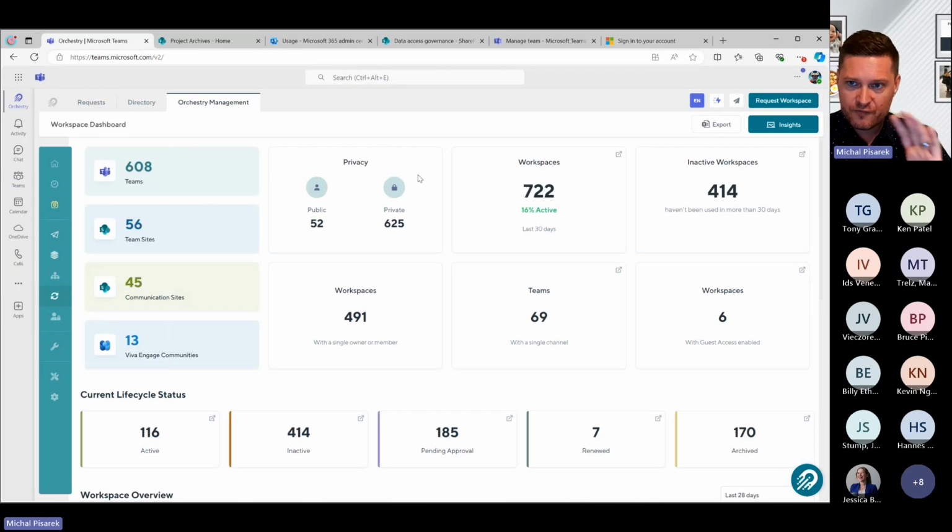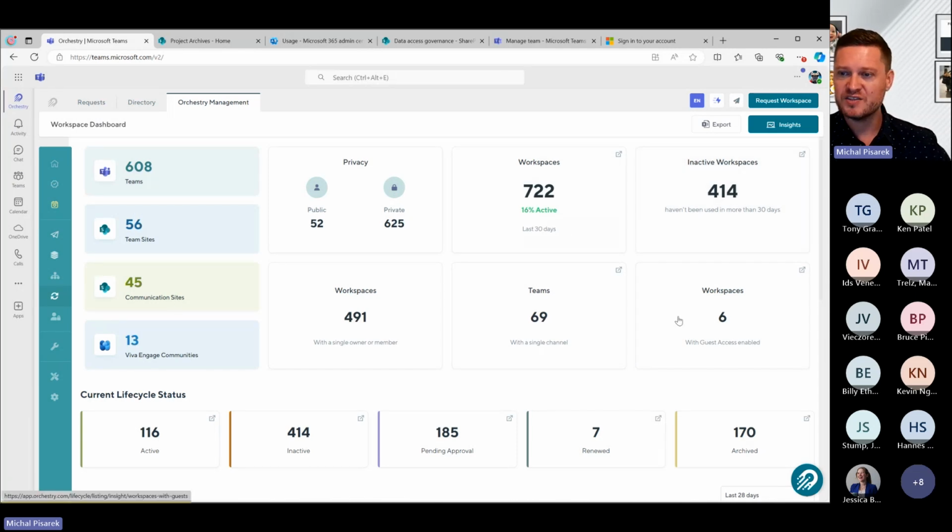Now, we have a few different ways to show reports within Orchestry, but the main way that we can help you understand what's really happening across your teams, your team sites, your communication sites, and of course your SharePoint sites is through this concept of what we call workspace insights. The entry point to this is this beautiful dashboard. We want to give you a single point, a single pane of glass that you can come in to and see a holistic overview of your entire environment. Again, whether it's a team site, communication site, even a Viva Engage community.